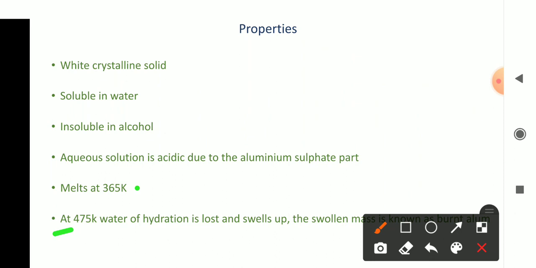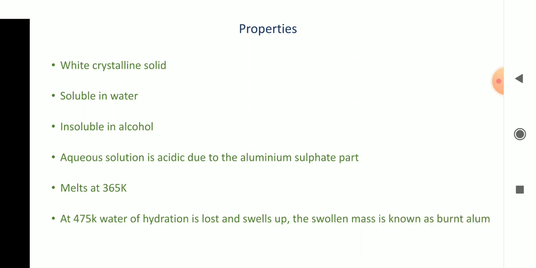Okay, and it swells up. The swollen mass obtained is known as burnt alum. So when the potash alum is heated at 475 Kelvin, all the water molecules are lost and the crystal swells up. The swollen mass obtained is called as burnt alum. Dear students, it is a very important short answer question. What is called as burnt alum? How it is prepared? Is it clear? Okay. And the equation which shows the formation of burnt alum I have shown in the next slide. Let us see that.